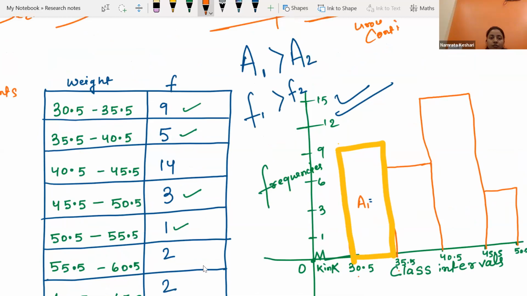So the class size, which is also called class width, you have to take upper limit minus lower limit. Keep these formulas in your mind, okay? Upper limit minus lower limit.